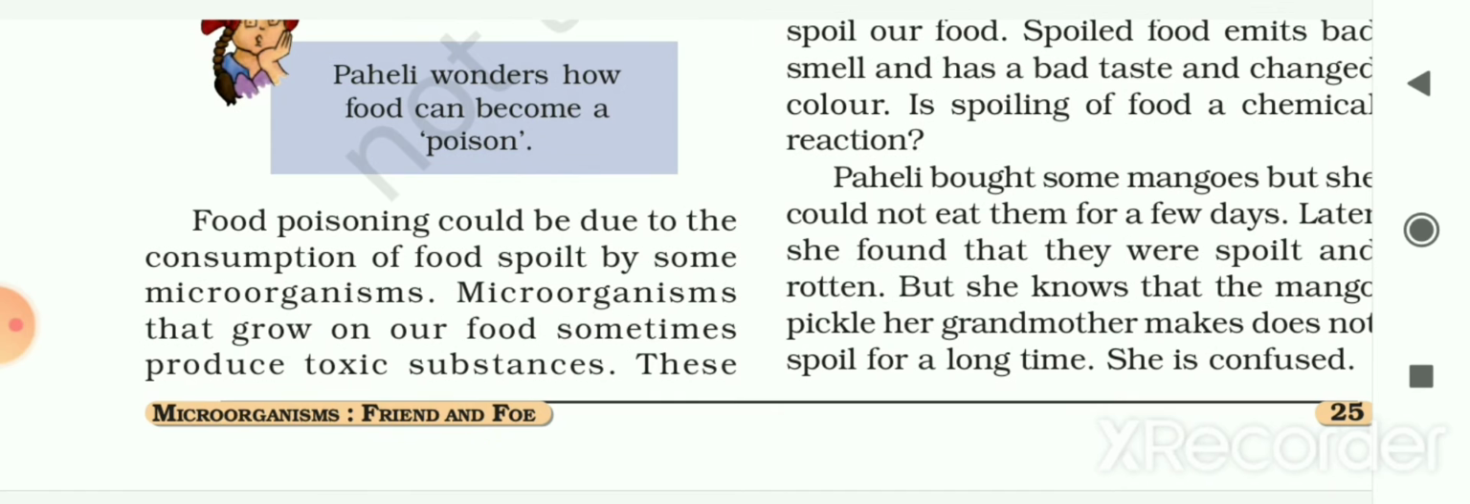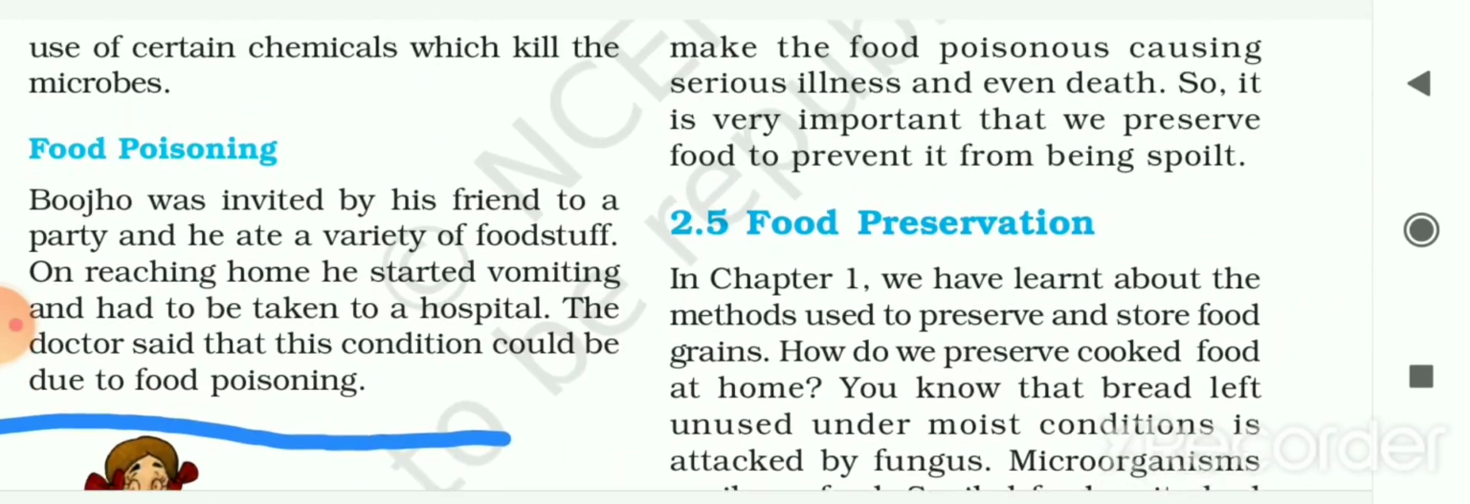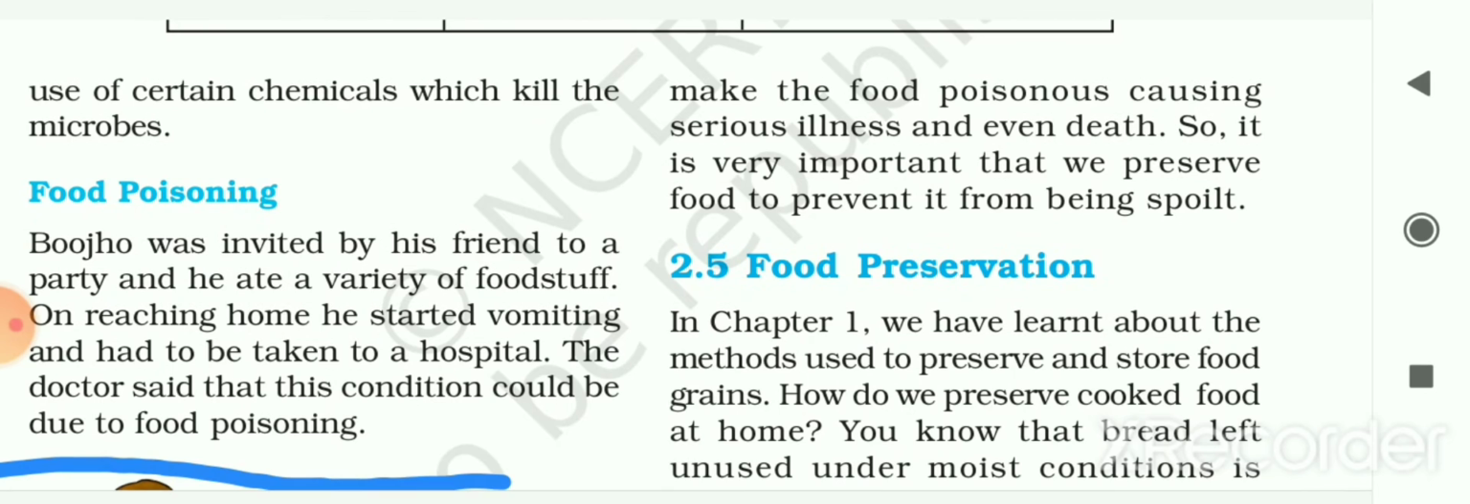Food poisoning could be due to the consumption of food spoiled by some microorganisms. Microorganisms that grow on our food sometimes produce toxic substances, that is harmful substances, and these make the food poisonous, causing serious illness and even death.